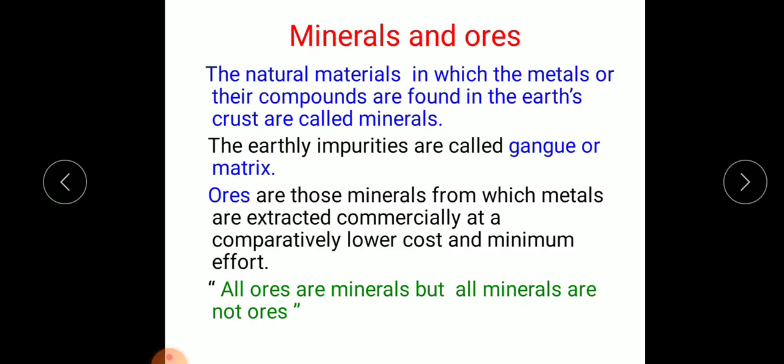There is a statement: all ores are minerals, but all minerals are not ores. The statement means that minerals are the compounds in which the metals are present, but from all the minerals we cannot extract the metals in a convenient way. That's why all ores are minerals, but all minerals are not ores.